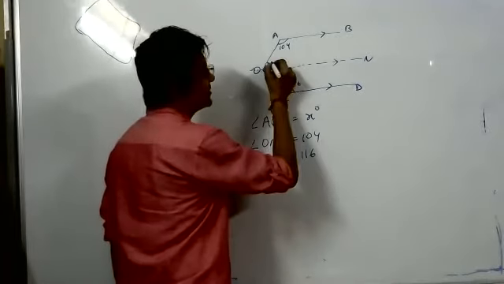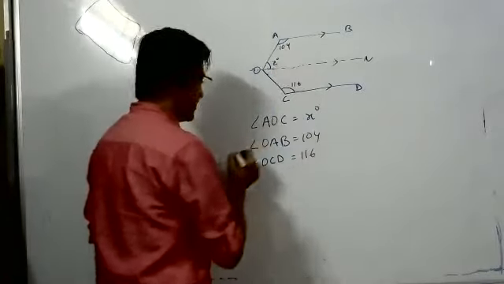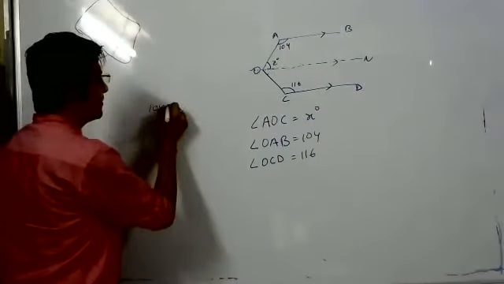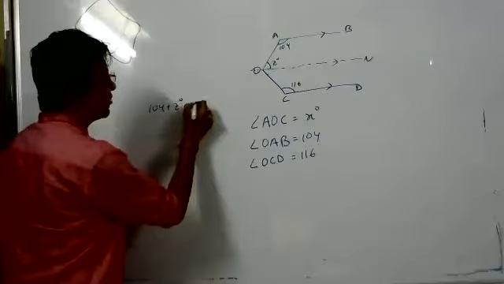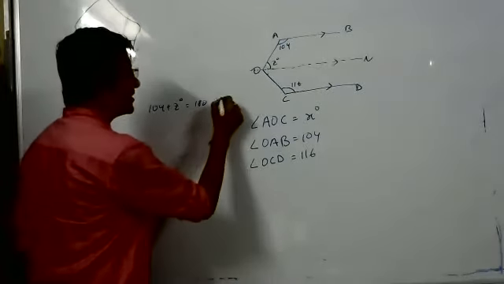Sir? Let's suppose this is angle Z. Yes, sir. So you are telling 104 plus angle Z equals 180 degree. Why? You have to give a reason, na? You have to write the reason here.